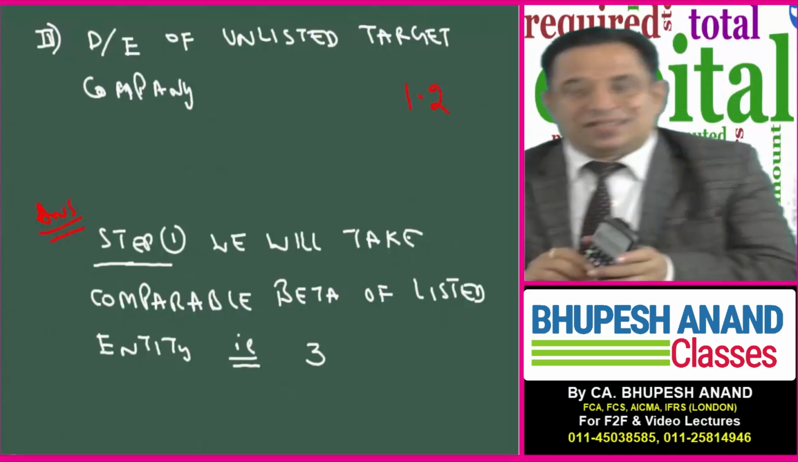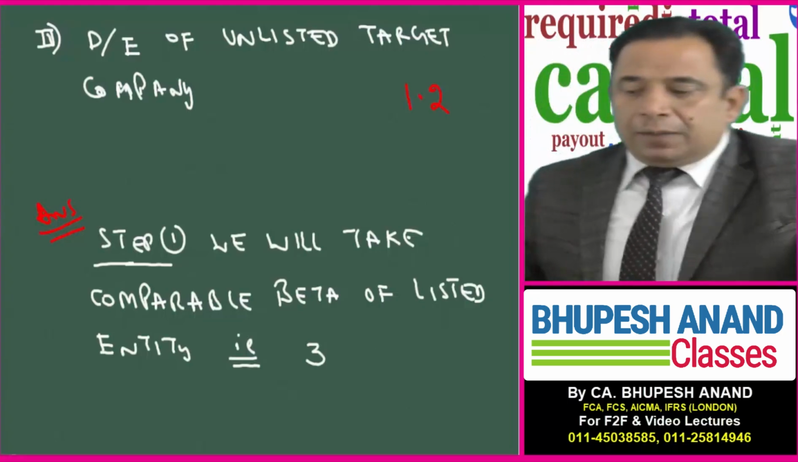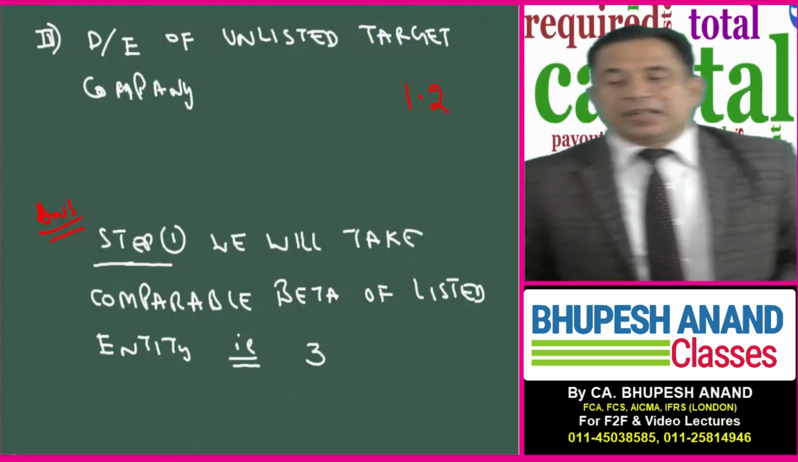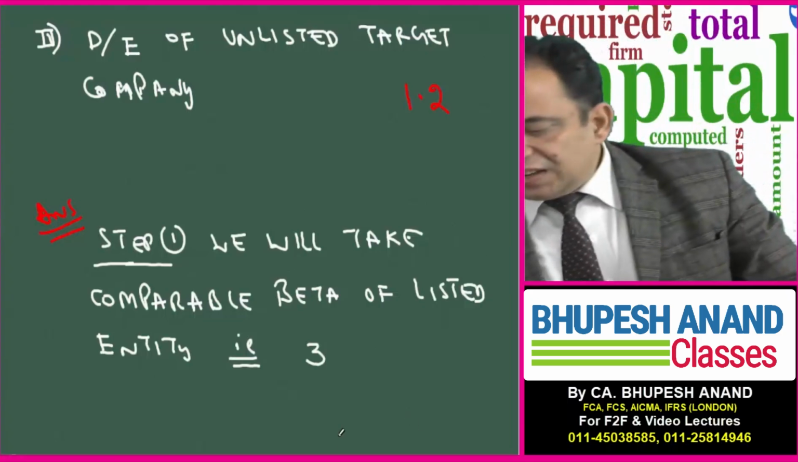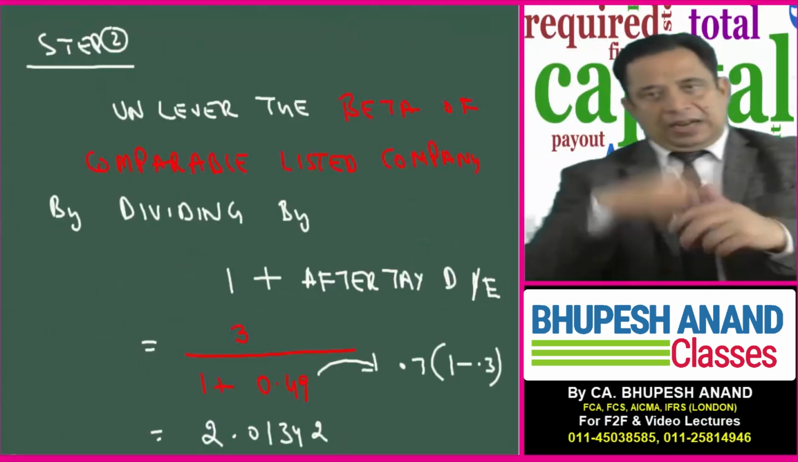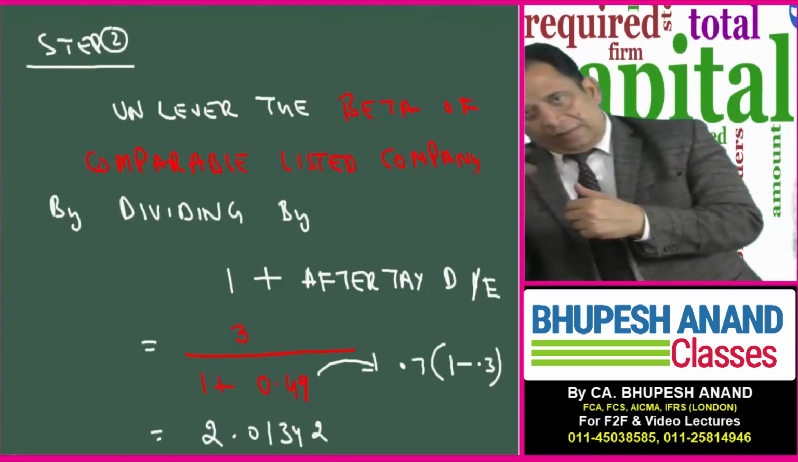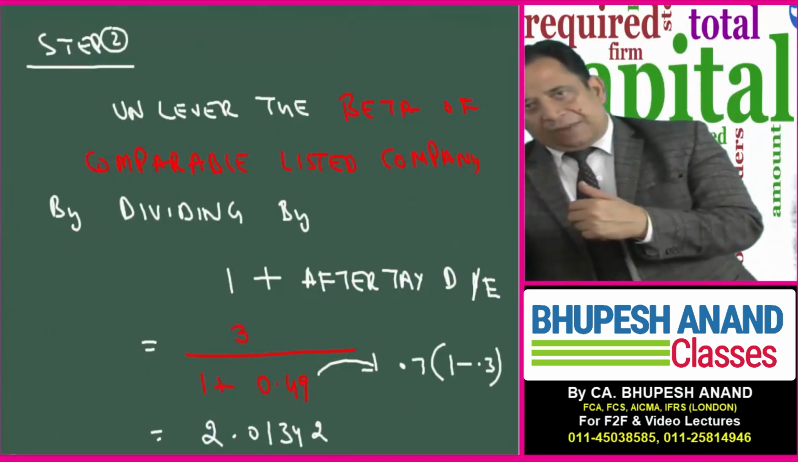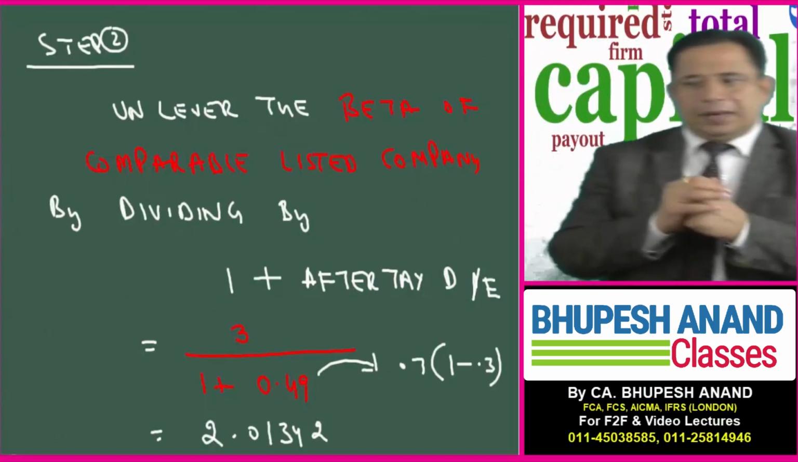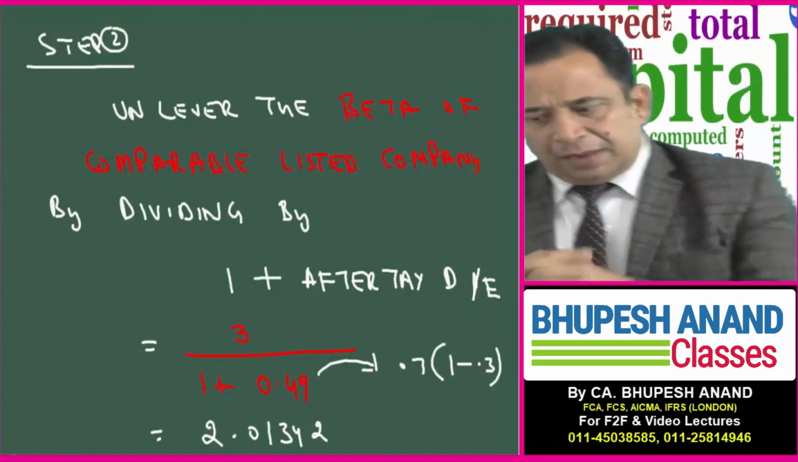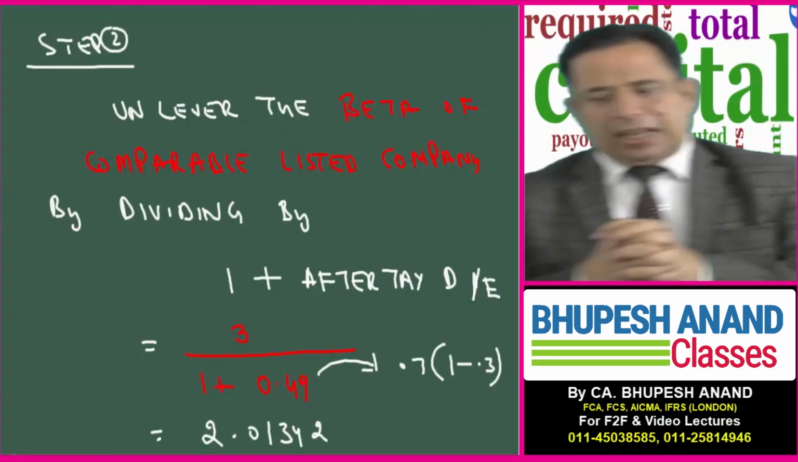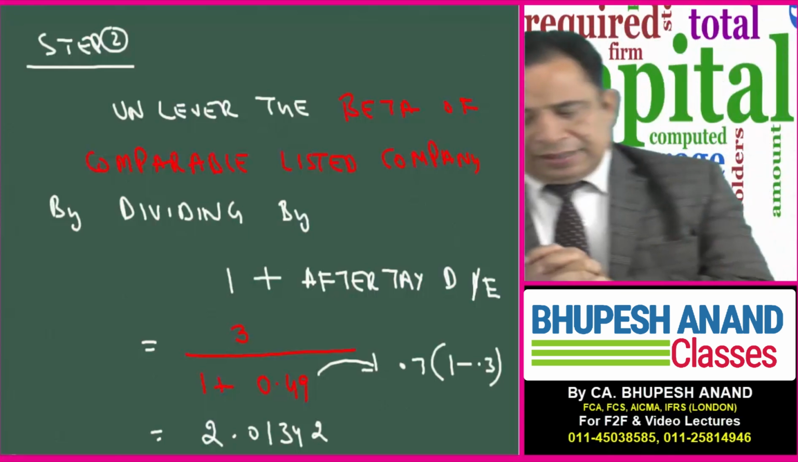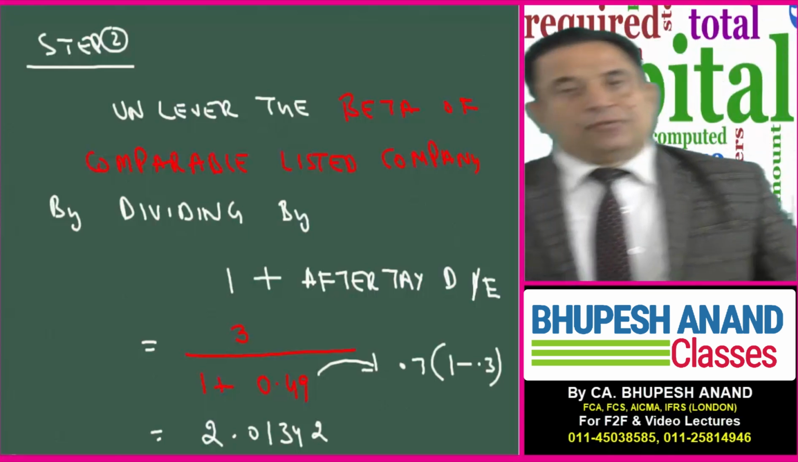Please use this. Step number 1, we will take comparable beta of the listed entity, that is 3. Then we will unlever it. For unlevering it, we will divide it by 1 plus after tax debt equity. So unlever the beta of the comparable listed company by dividing by 1 plus after tax debt equity: 3 upon 1 plus 0.49, that is 2.01342.